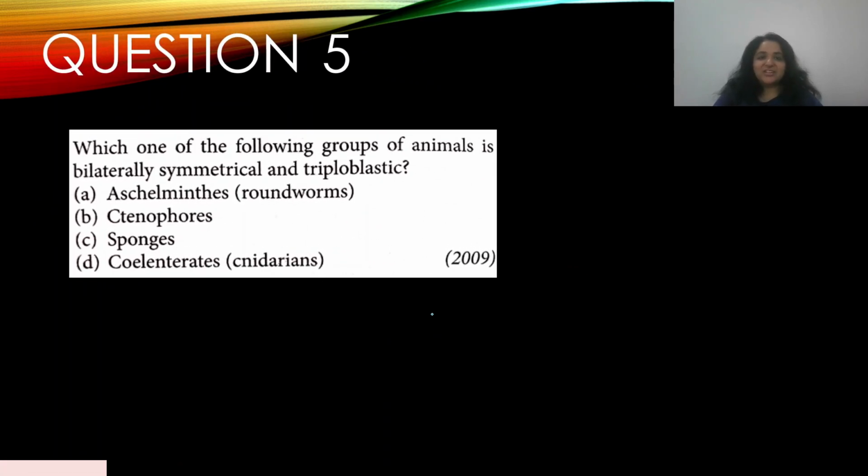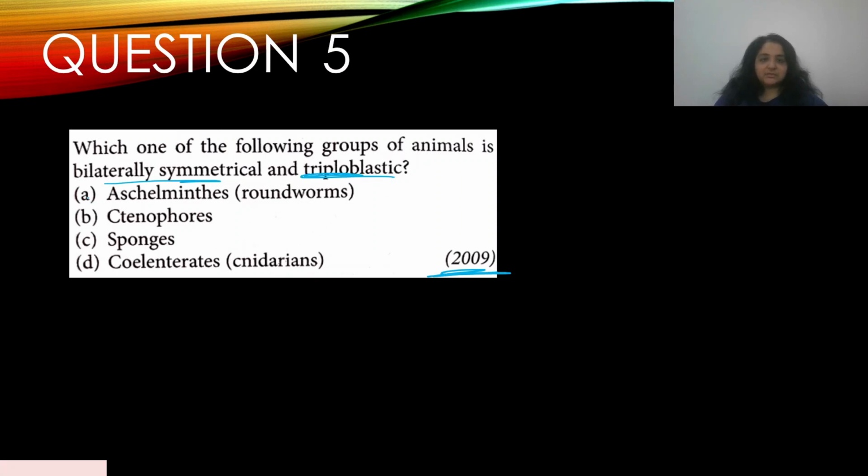All right, question number 5. Which one of the following groups of animals is bilaterally symmetrical and triploblastic? It appeared in 2009. A, Aschelminthes; B, Ctenophores; C, Sponges; D, Coelenterates or Cnidarians. Which one of them is bilaterally symmetrical and triploblastic?